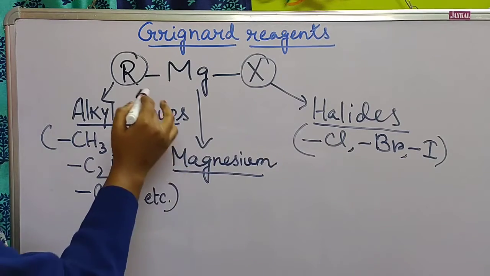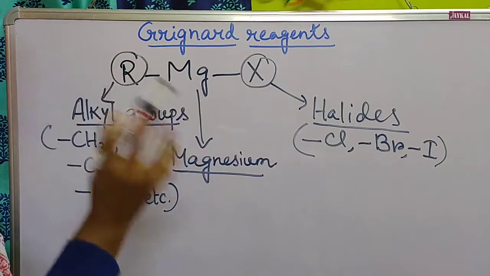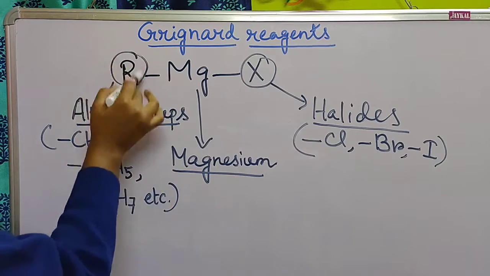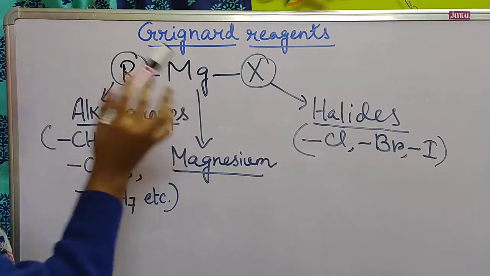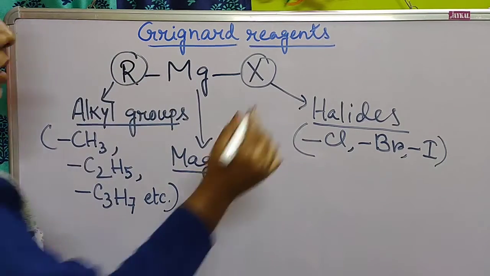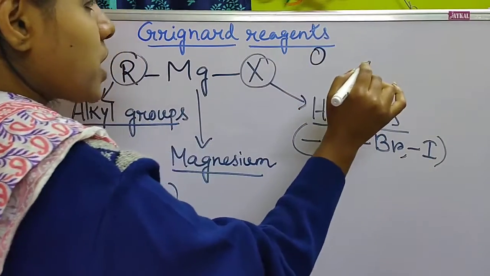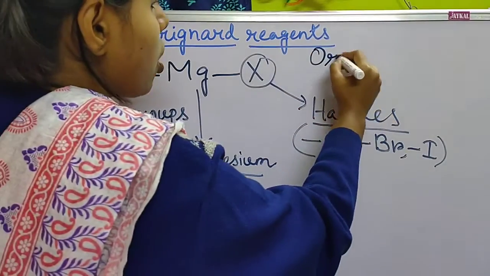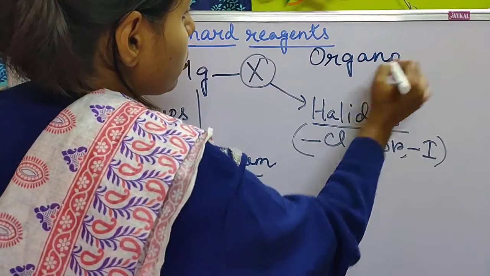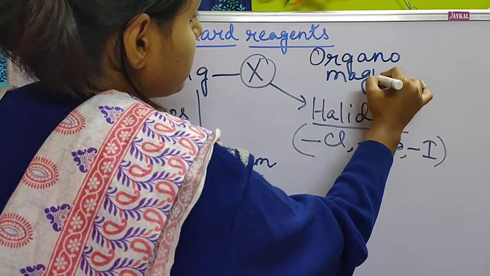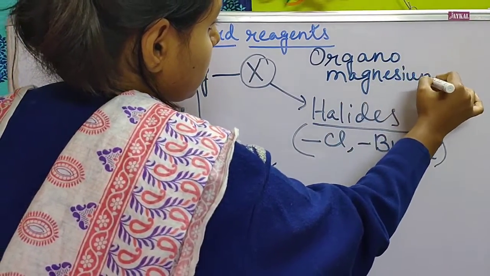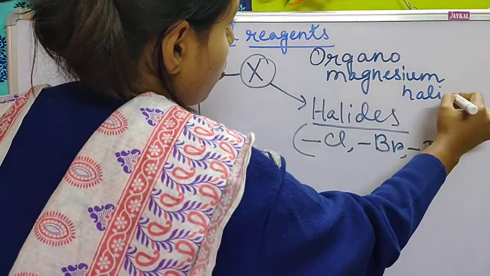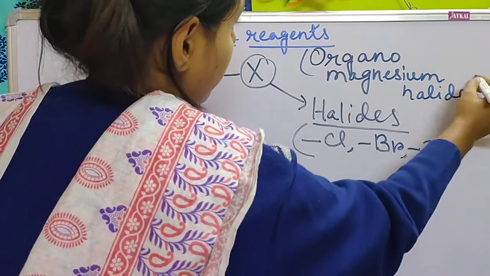Why? Because it contains three parts. That is the basic part. This is the alkyl group. There should be magnesium obviously. So not all organometallic compounds are Grignard reagents. Only organomagnesium halides are known as Grignard reagents.